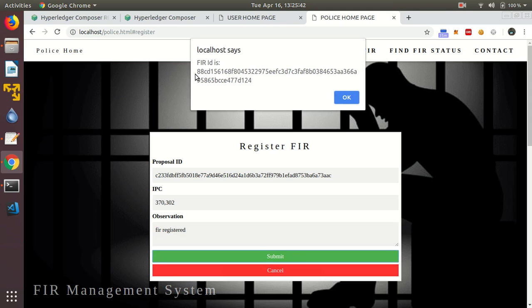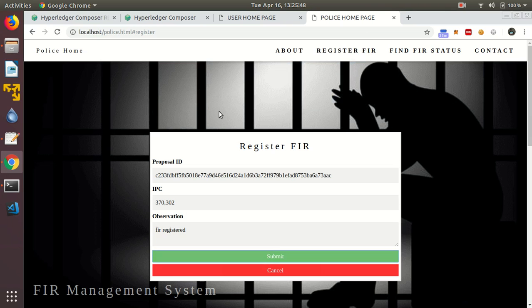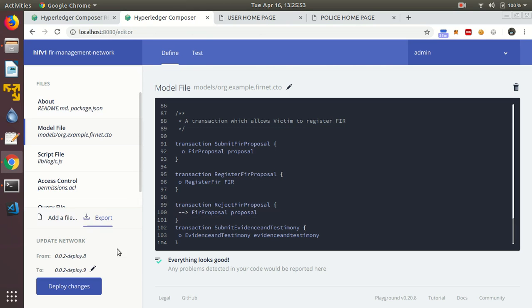So FIR has been registered. Now we have not created a separate page, so to submit evidences we can show it from Hyperledger Composer.